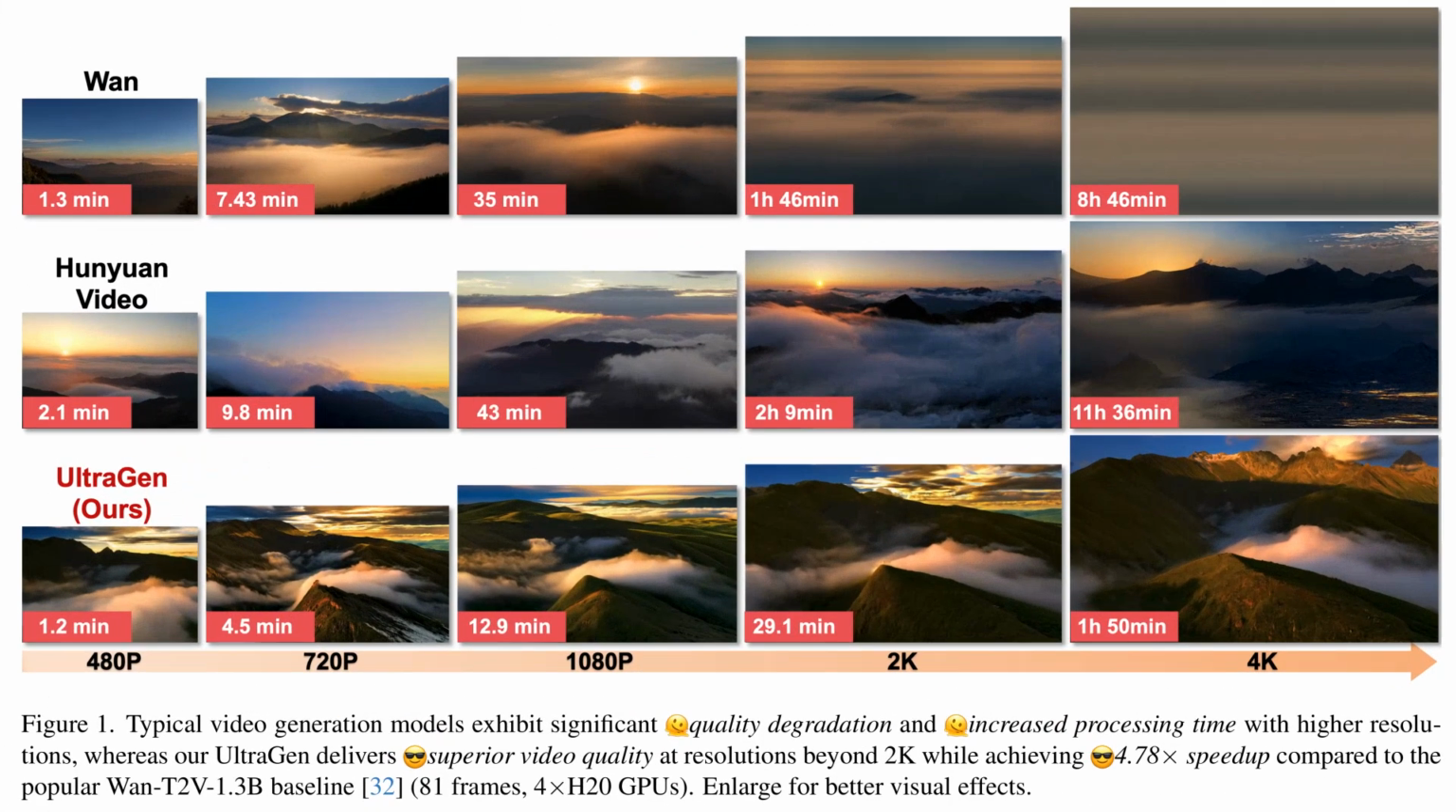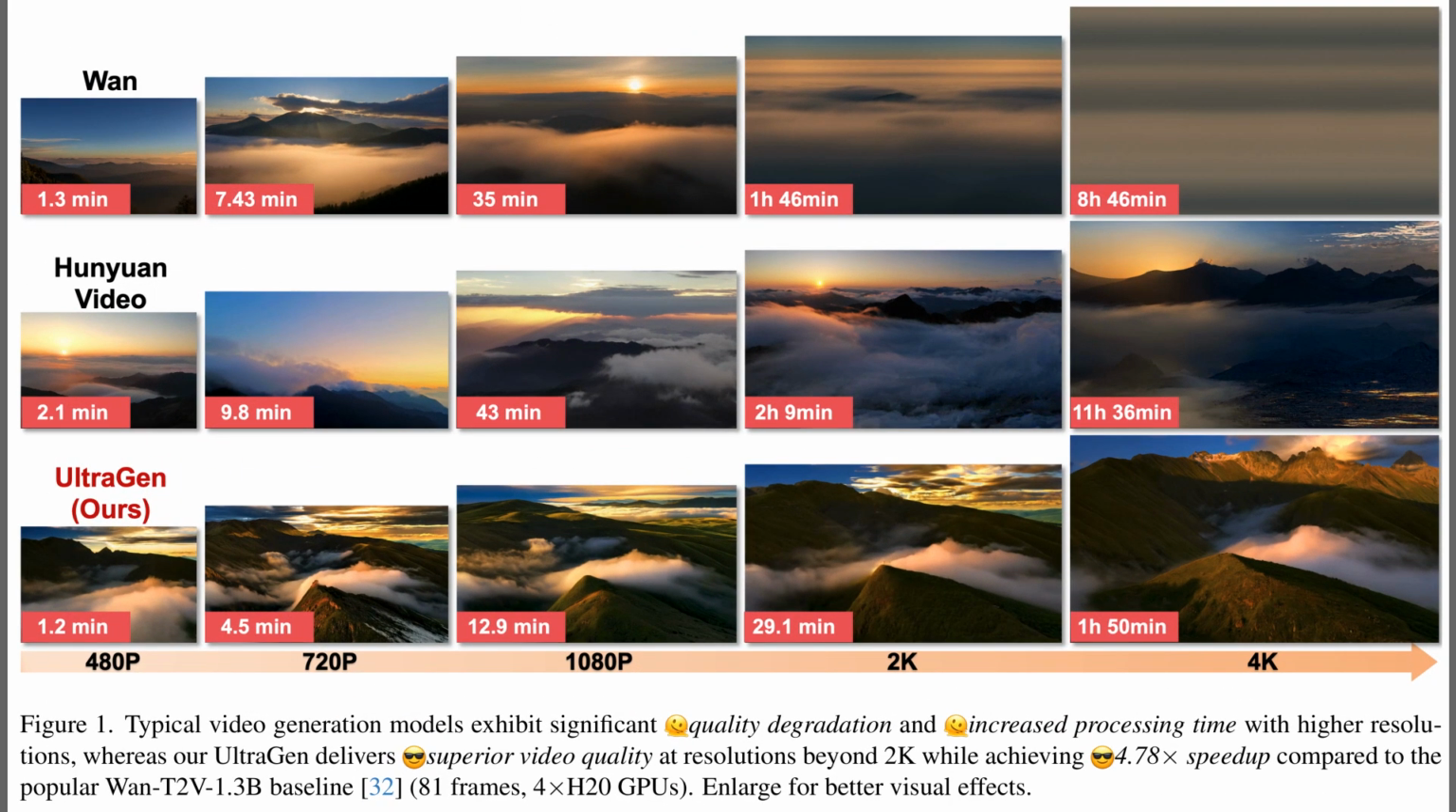Alright, the previous segments set the goal. Figure 1 contrasts runtimes and visual quality from 480p to 4K across WAN, HunyuanVideo, and UltraGen. The top row shows WAN across resolutions. The middle row shows HunyuanVideo. The bottom row presents UltraGen, which keeps crisp detail beyond 2K and finishes 4K in under 2 hours, delivering about 4.8 times speed up versus WAN, while the baselines blur and their time balloons from minutes to many hours.